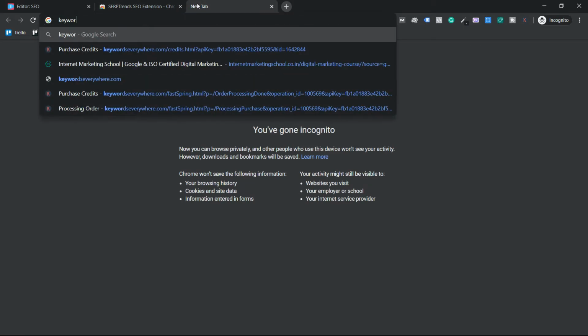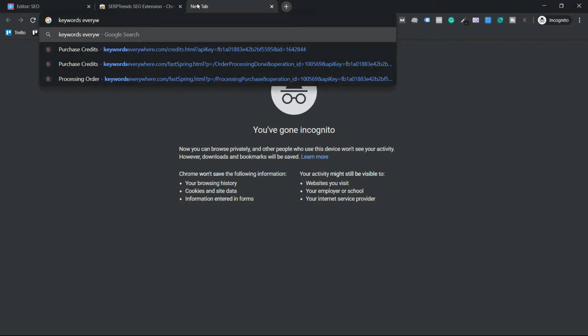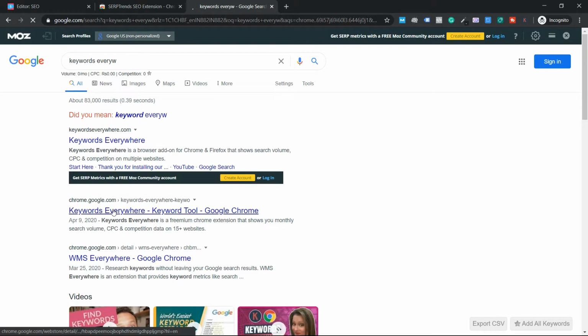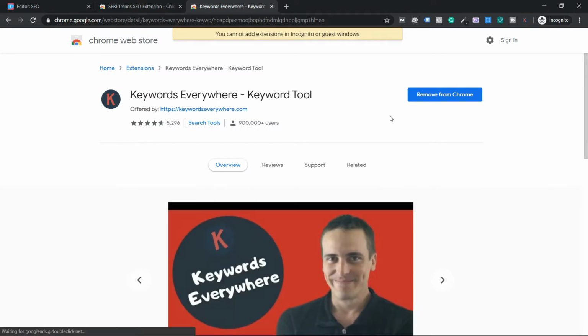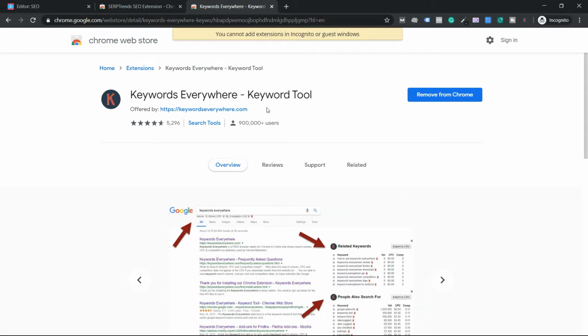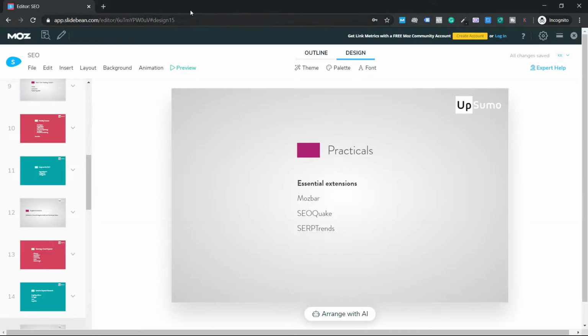There's one more extension which is pretty much required. I use it a lot, called Keywords Everywhere. Now just make sure you install this Chrome extension. This is a very important extension. You will get the search volume for every single search. This one is a paid extension, guys. I'm a paid user. It's like $10 or something. If you are able to get it, make sure you get it. It's worth it for a long time. If you're a medium user, you'll definitely get 6 months to 1 year out of it. So I prefer to use this Chrome extension. There are 4 extensions I want you to install.